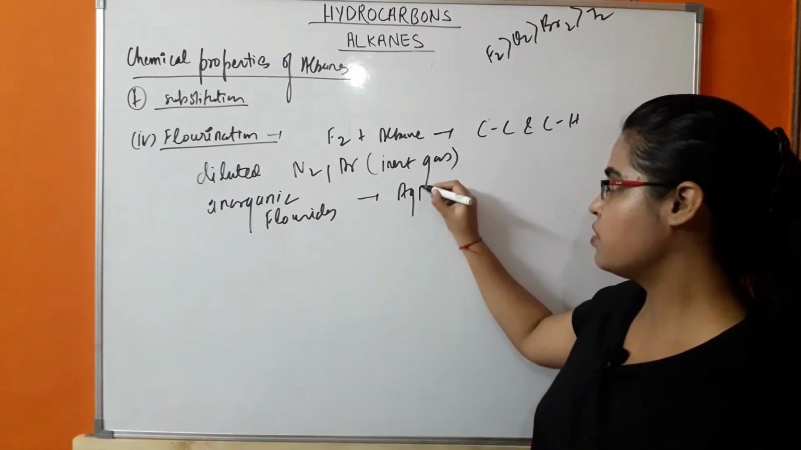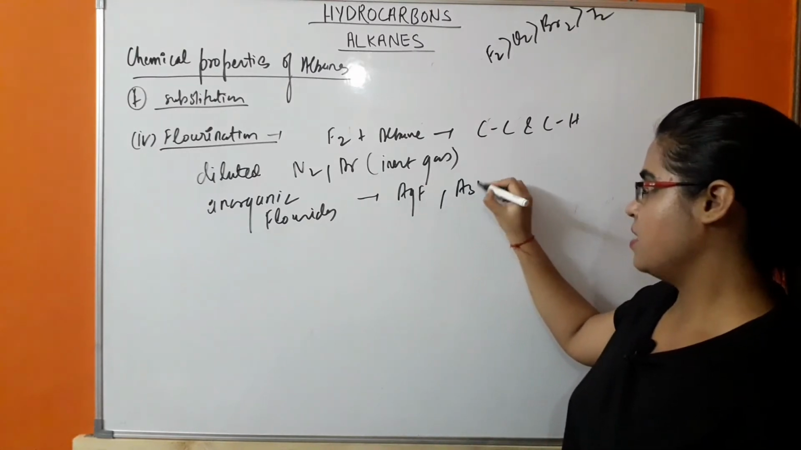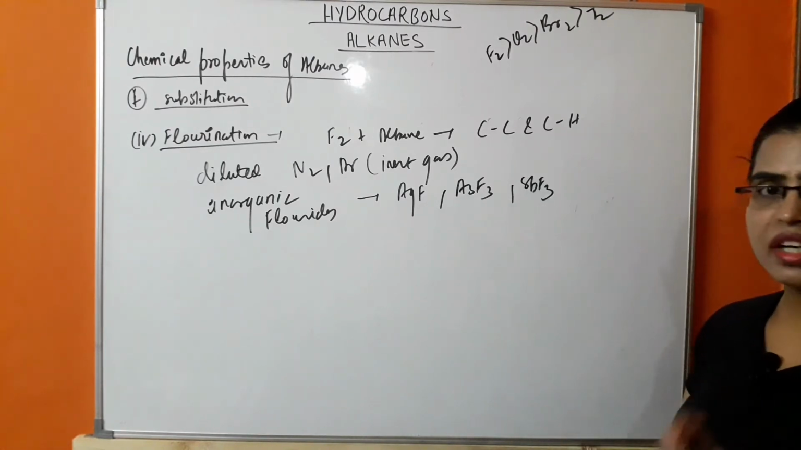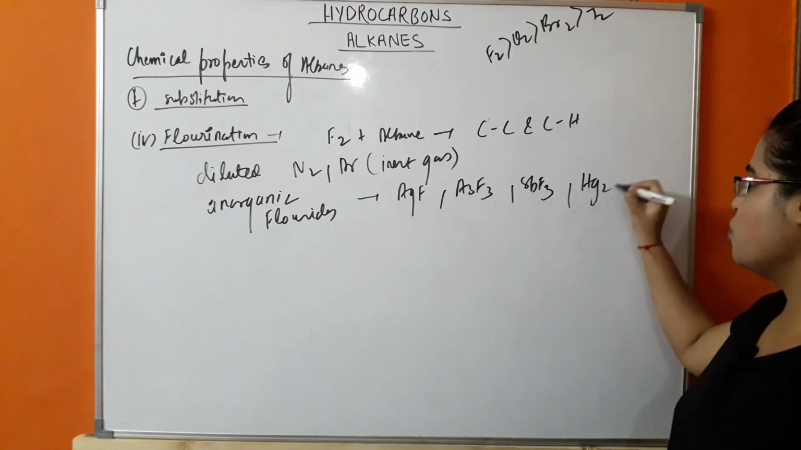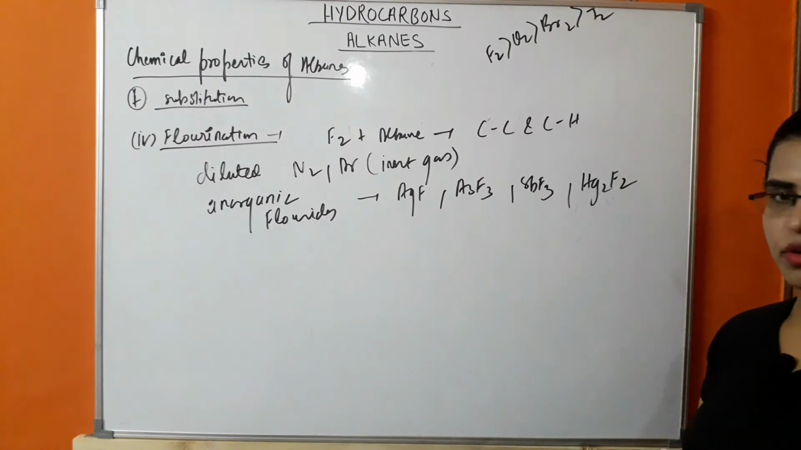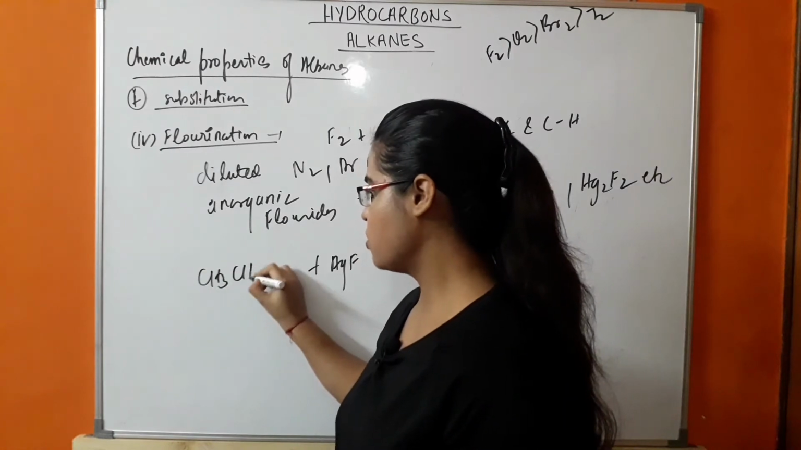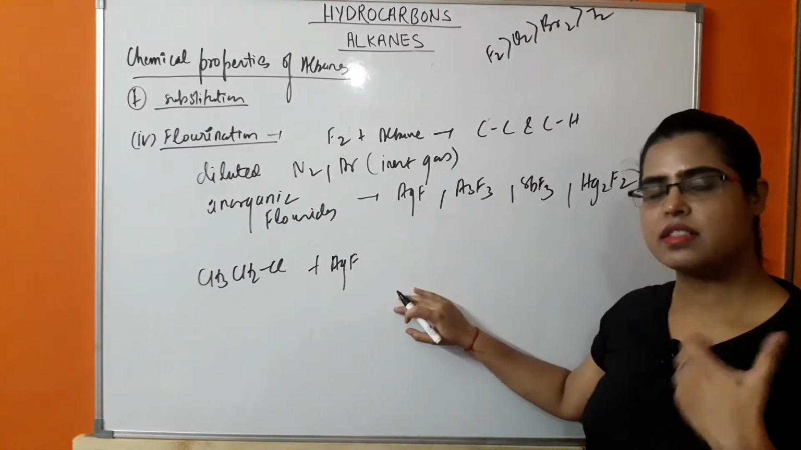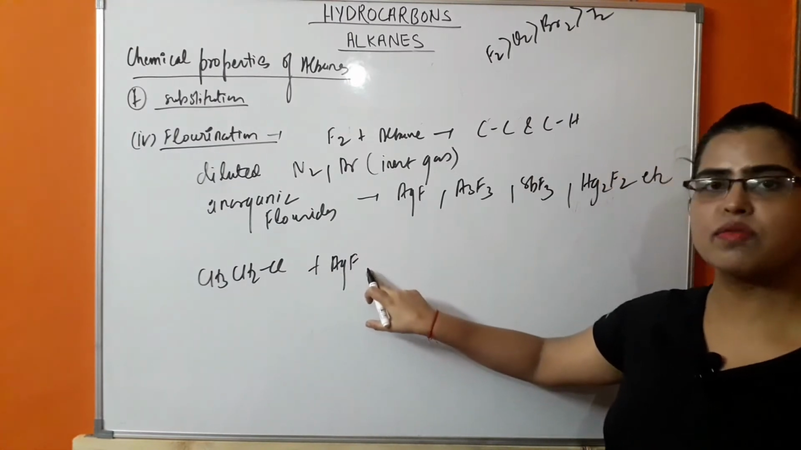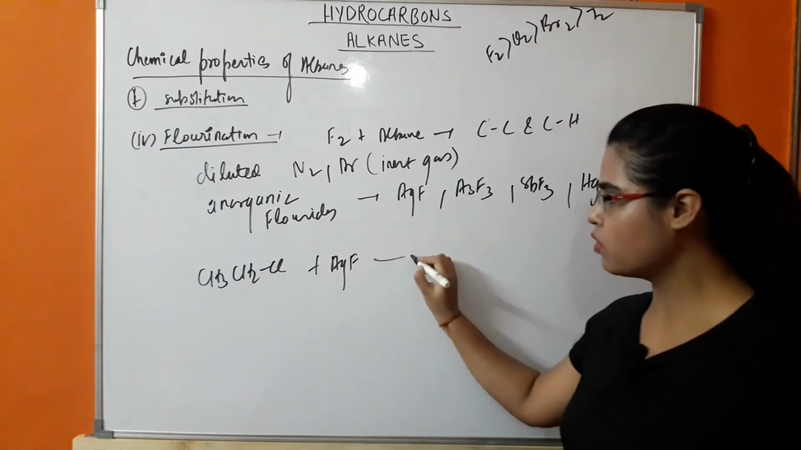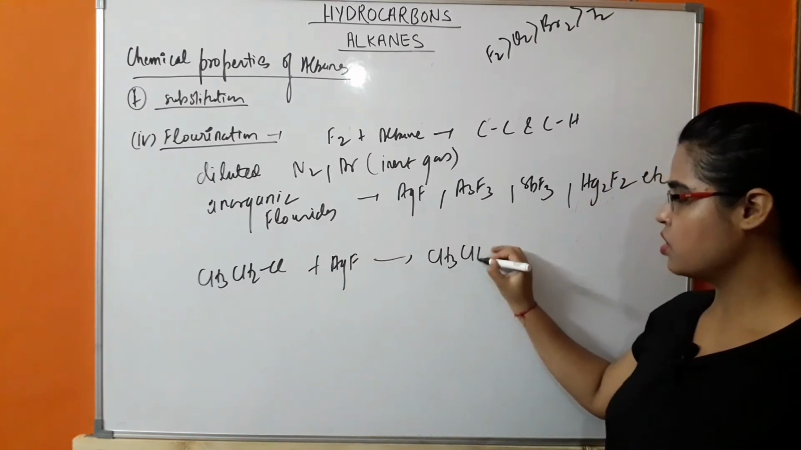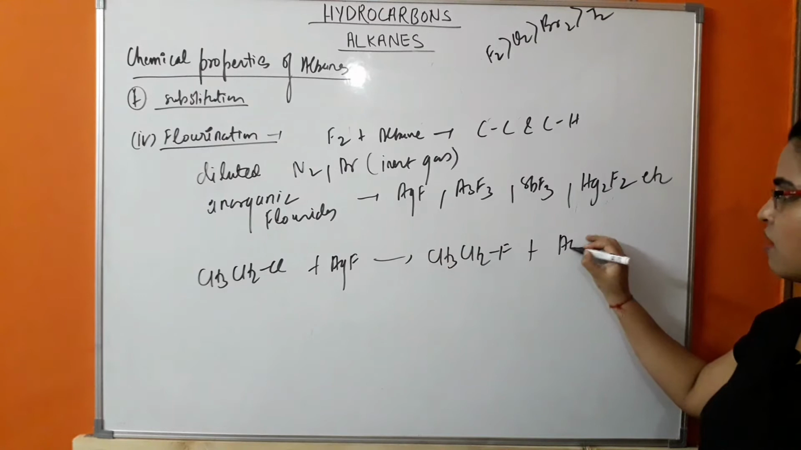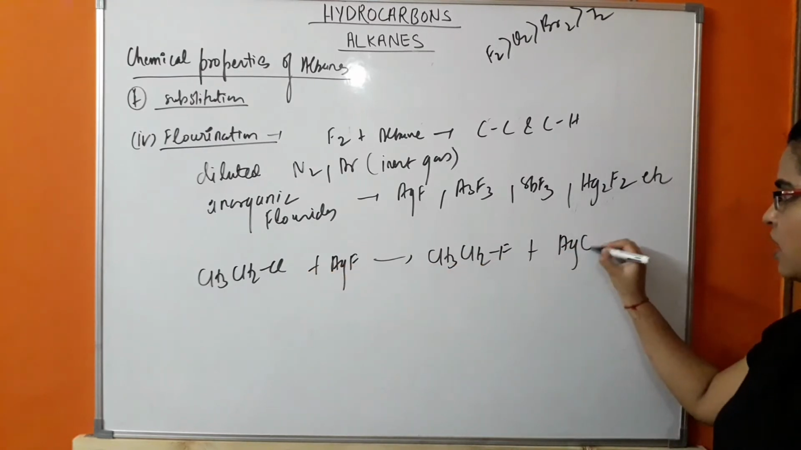Examples: AgF, silver fluoride; AsF3, that is arsenic trifluoride; SbF3, antimony trifluoride; Hg2F2, mercurous fluoride. If we take CH3CH2Cl, in this case there will be substitution of this chlorine by this fluorine. Okay, so what will happen? CH3CH2F, this fluoro compound, will be obtained and this silver will combine with chlorine, giving AgCl.